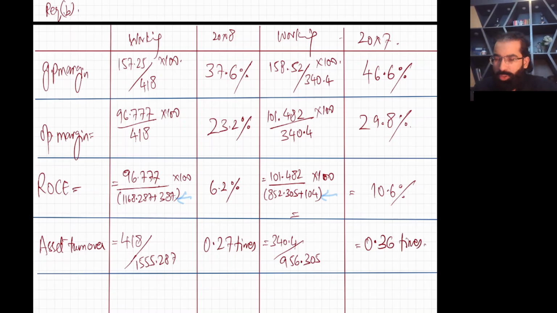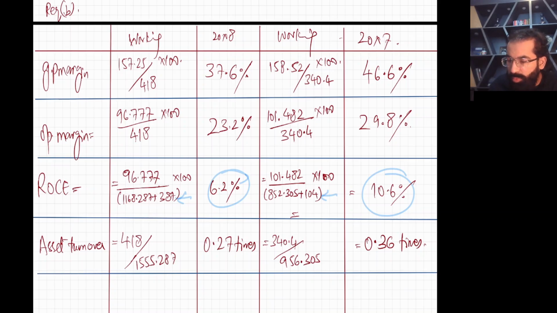Now let's connect the dots. Your return on capital employed was previously 10.6%. Now it is only 6.2%. So return on capital employed went down. I have taught you in class that return on capital employed is the product of asset turnover and operating margin. Both of them are going down.